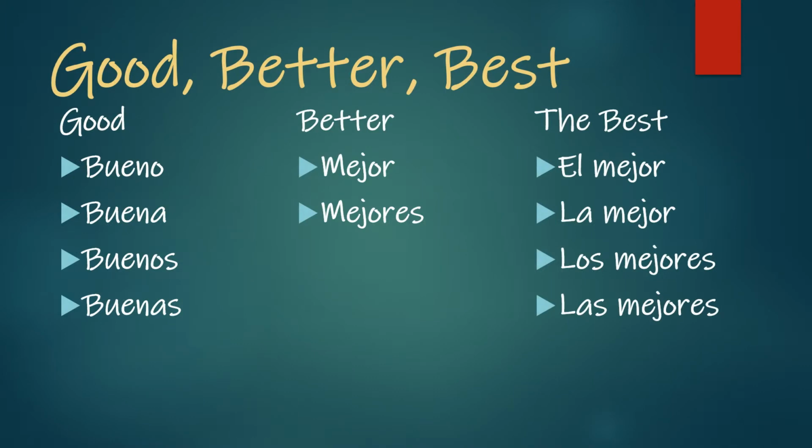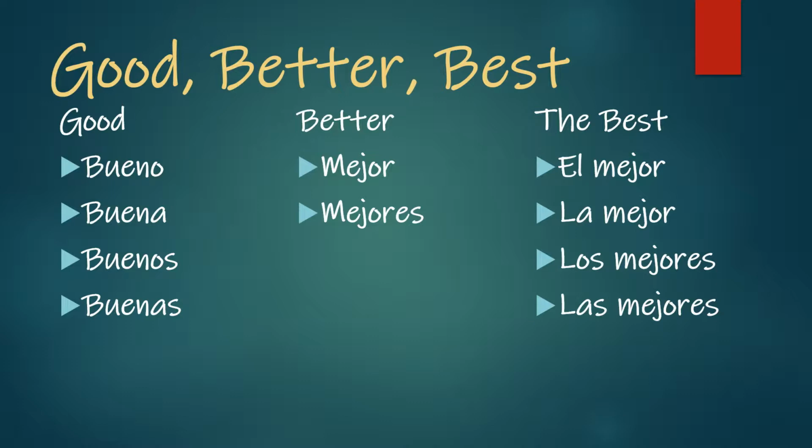So in addition to using más que and más de and menos de to form superlatives, we also have a couple of other things that we're going to look at that are a little bit irregular, so we have to take specific notes on it. An example of that is going to be the words that we use for good, better, and best.